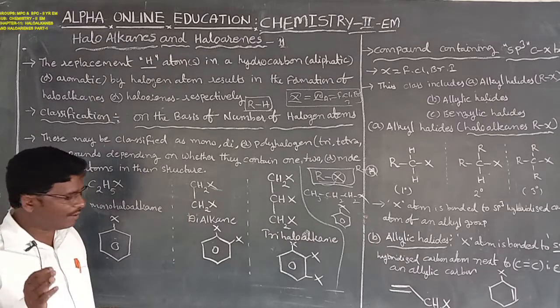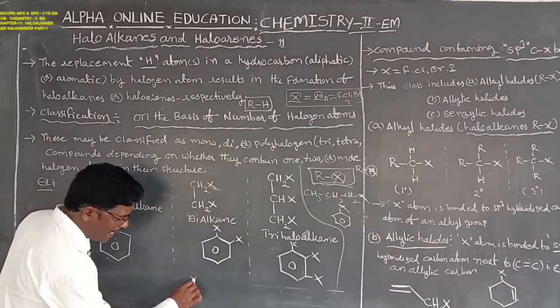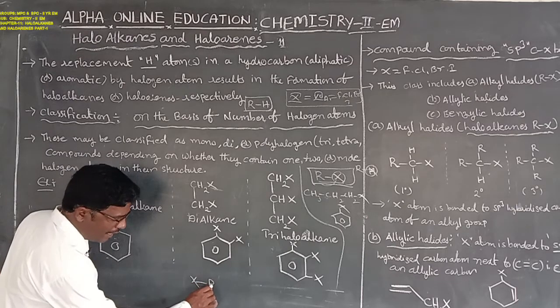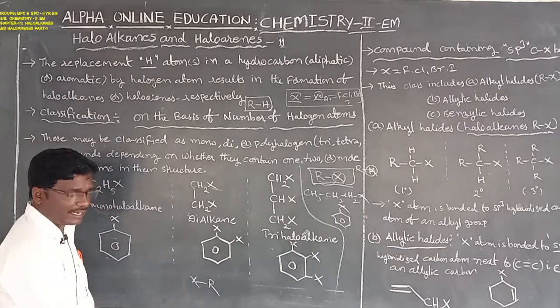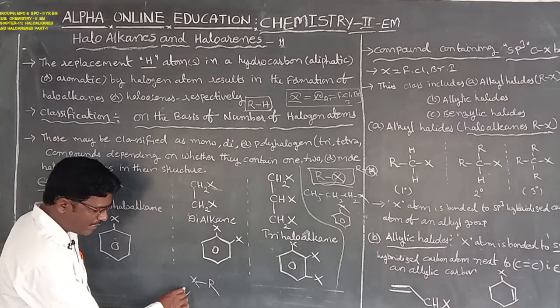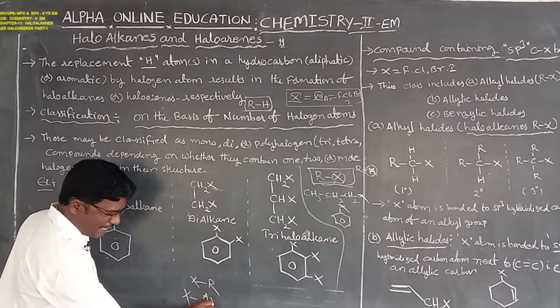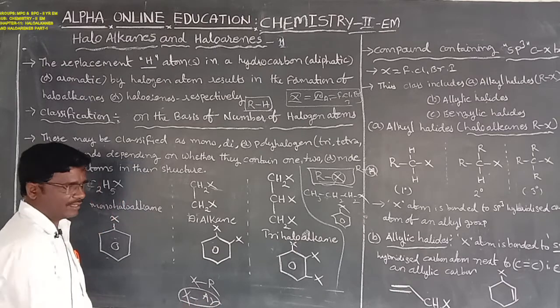Simply, haloalkanes mean a halogen atom bonded with an alkane. A halogen atom bonded with an arene, Ar, is known as a haloarene.